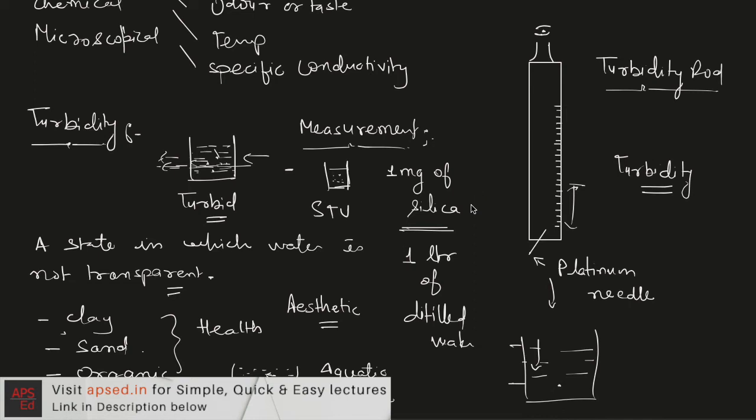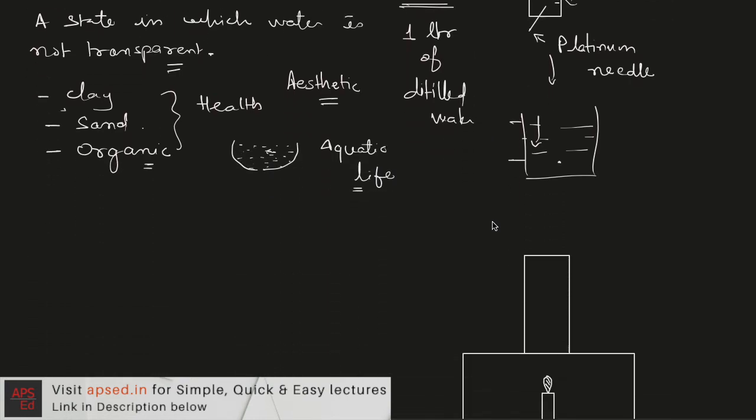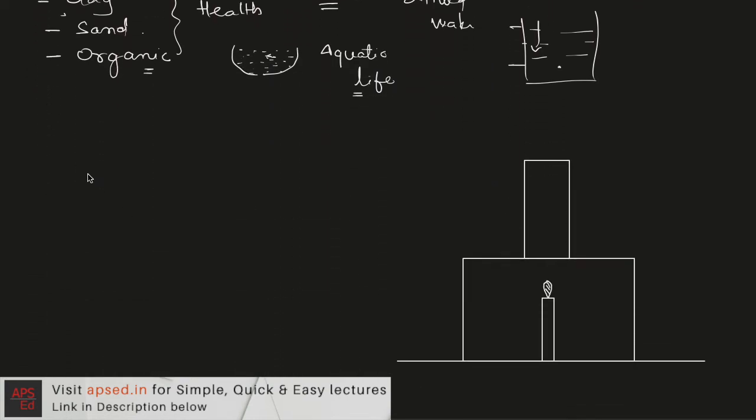So in general, if we talk about turbidity for different water bodies, if a glass of water is looking turbid to our naked eye, then most likely the value of turbidity will be above 5 in the standard turbidity unit.